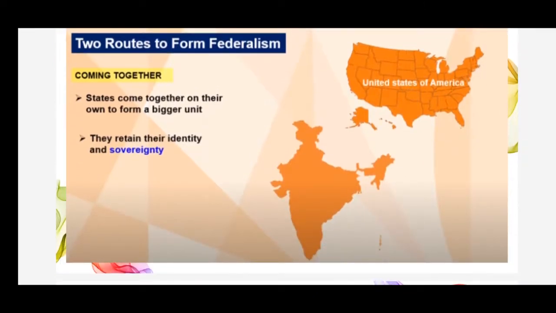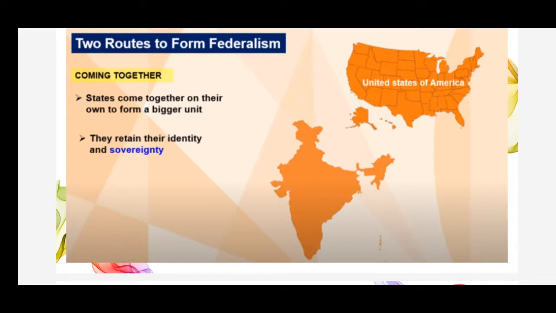Now there are two routes to form federalism. The first one is coming together federalism. What do you mean by this? The states come together on their own to form a bigger unit. Like this, it has happened in the USA. Initially, it was 13 British colonies, but today it is 50 big states. And these states have come together to form a bigger unit.